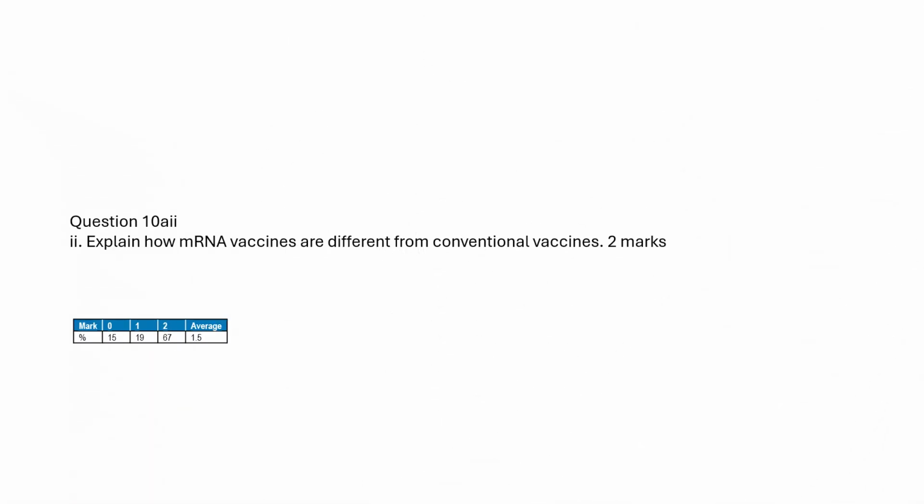Explain how mRNA vaccines are different from conventional vaccines. mRNA vaccines contain mRNA, allowing the individual to create the antigen.